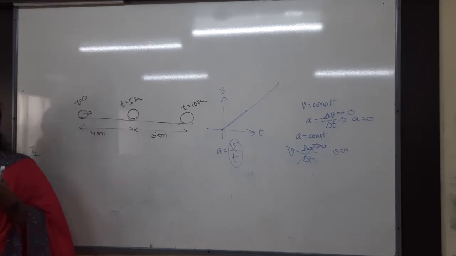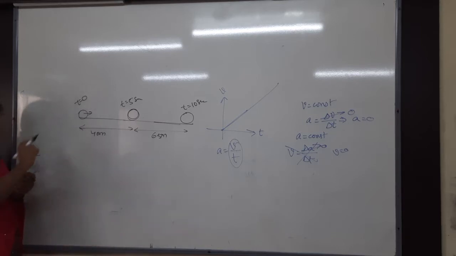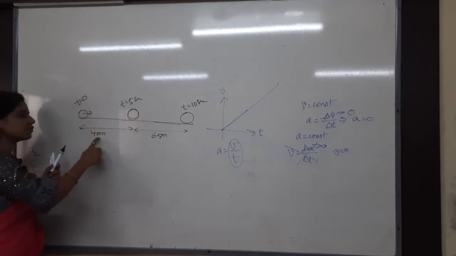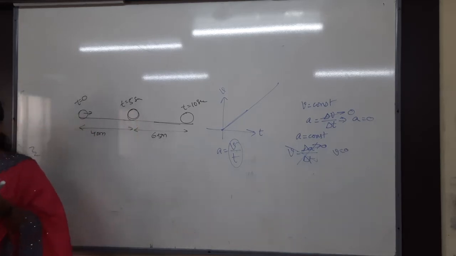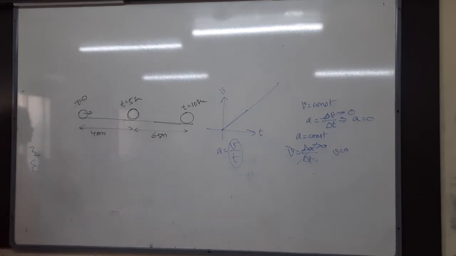Now whenever time and distance are there, what formula can we use? S equals ut plus half a t squared. But what do you have to find out? Only u. They did not say that it is starting from rest. If it were starting from rest, u would equal 0, but they did not mention that. They say constant acceleration, meaning acceleration is not changing. By the way, velocity is obviously increasing. So in the first 5 seconds it made 40 meters, and in the next 5 seconds more than 40. You have to take the displacement equation.